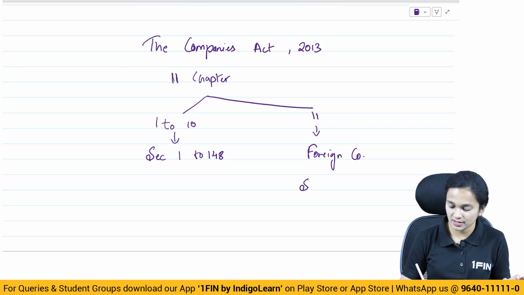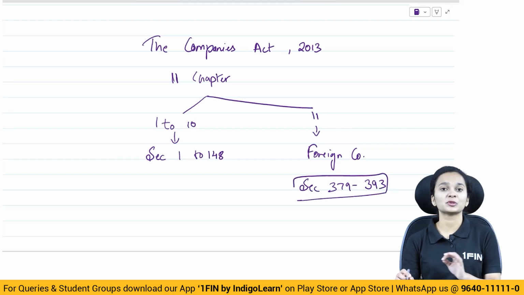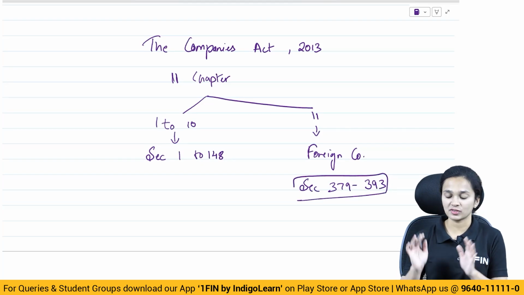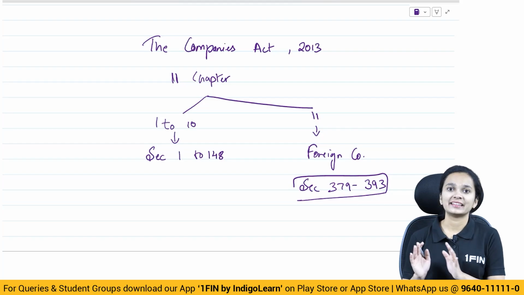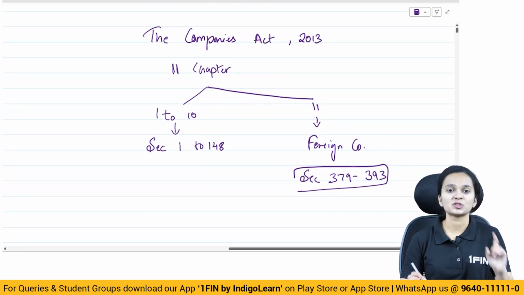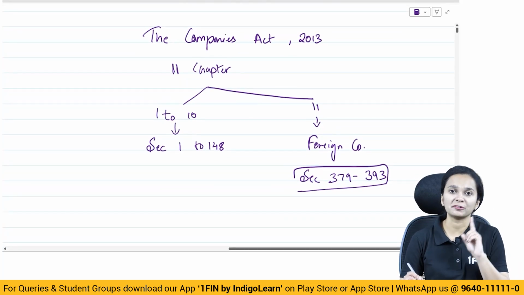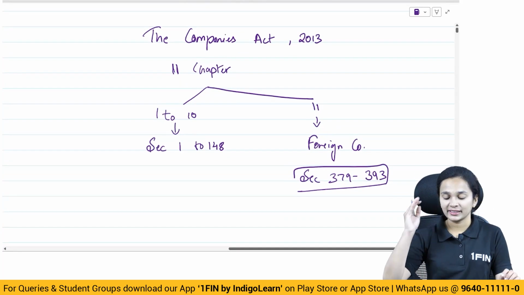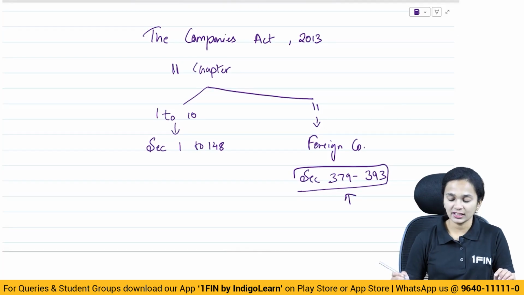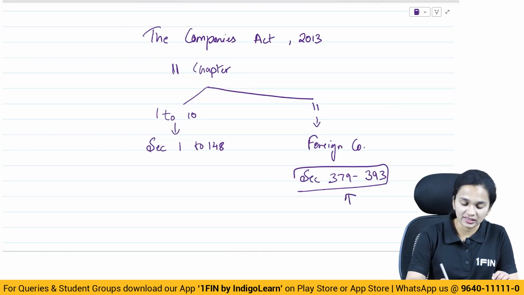So sections 379 to section 393 are going to be discussed here. So we'll discuss section 379 to 393 there in chapter number 11. So chapters 1 to 10, section 1 to 148. Chapter 11, section 379 to section 393.